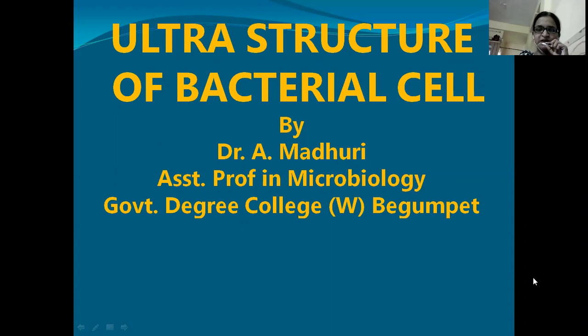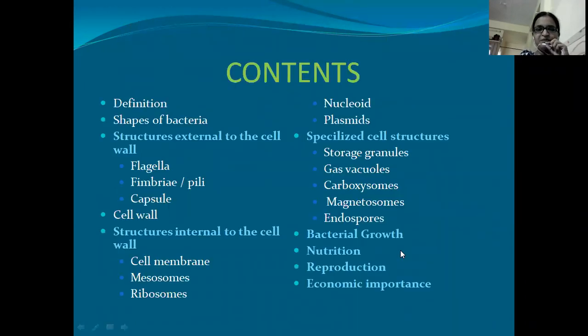Today we are dealing with the topic ultrastructure of bacterial cell. Now my presentation is having following contents. Here we will be dealing with the shapes of bacteria and structures which are present external to the cell wall, that is flagella, pili, capsule, cell wall, and structures present internal to the cell wall, the cell membrane, mesosomes, ribosomes, nucleoid, etc. And apart from this, specialized cell structures such as storage granules, gas vacuoles, carboxysomes, magnetosomes, endospores, all this will be dealt in this session.